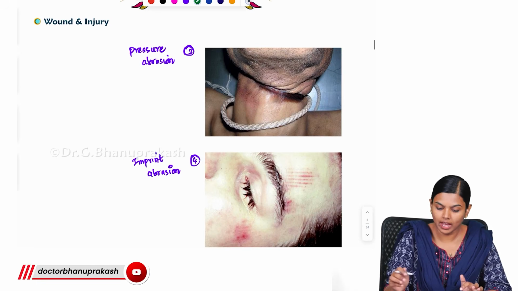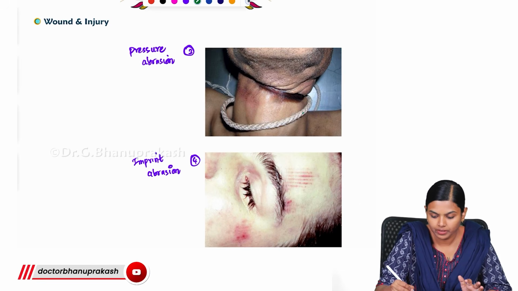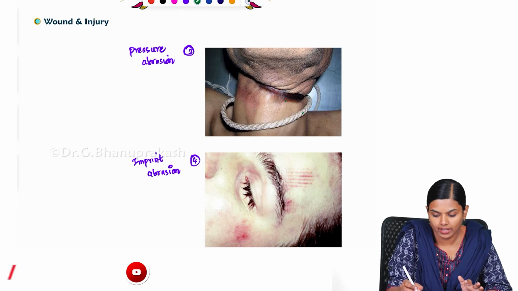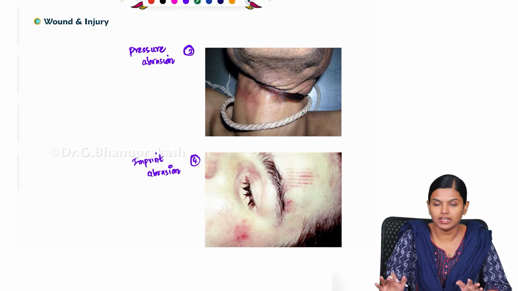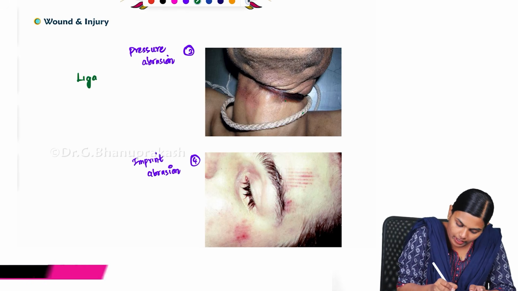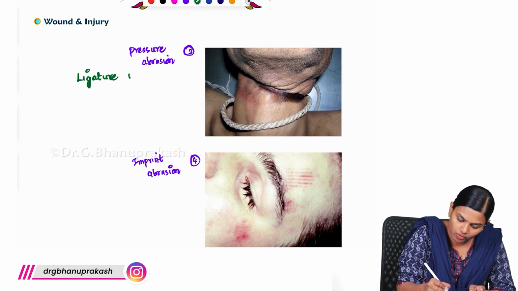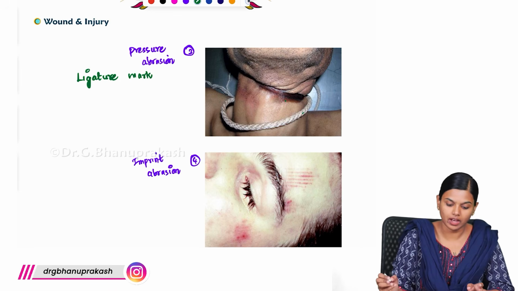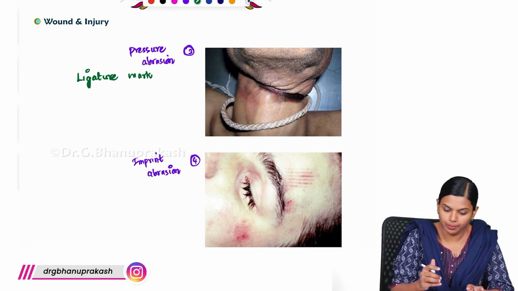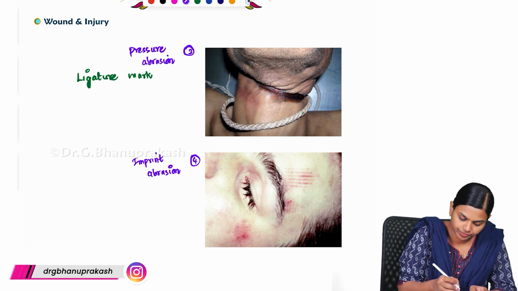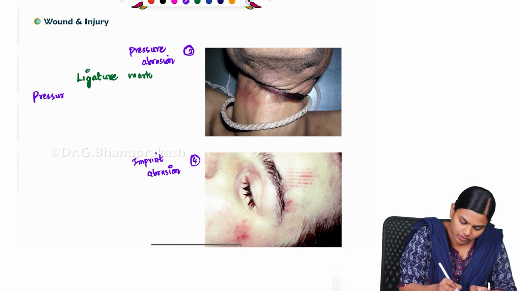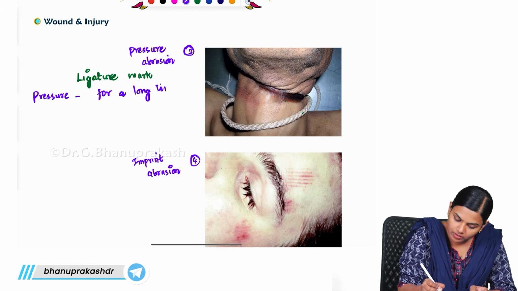So up next what we have is this pressure abrasion. See here, you can see the ligature material, and this is your ligature mark, and this ligature mark is a typical example of pressure abrasion. And what happens here is that the pressure will act for a long time, and the amount of pressure will be very minimal.